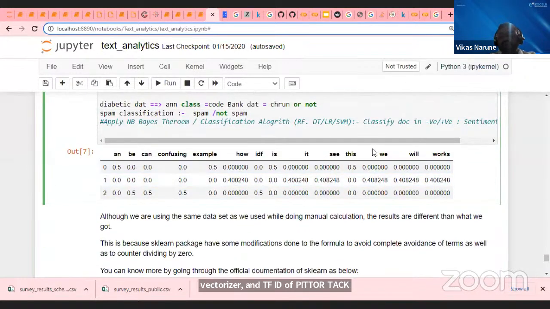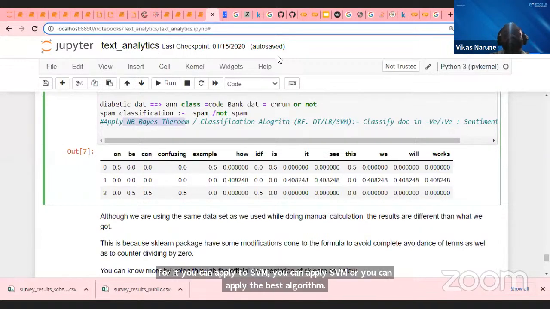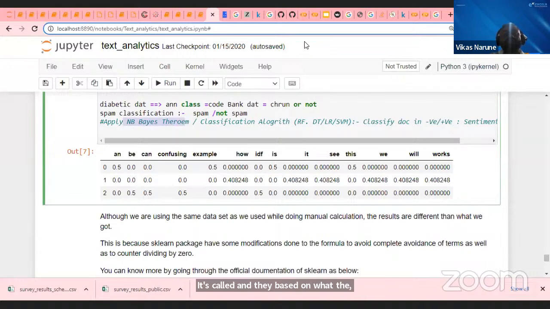Now what, guys? Once I have the table, what is the use? What am I going to do now? You can apply any kind of classification algorithm here. You can apply random forest, decision tree, SVM, or the best algorithm, which is called the naive-Bayes algorithm. Naive-Bayes always works well on text data.